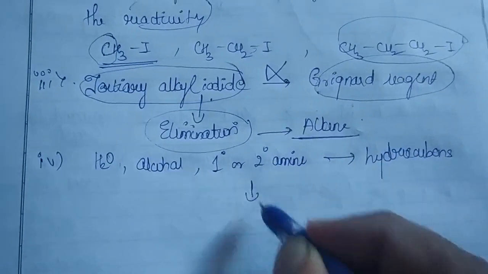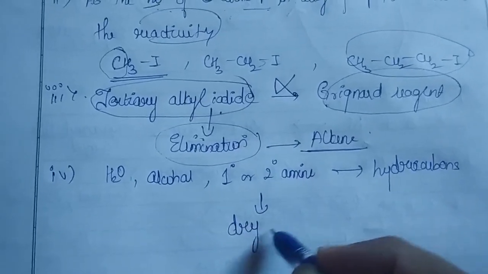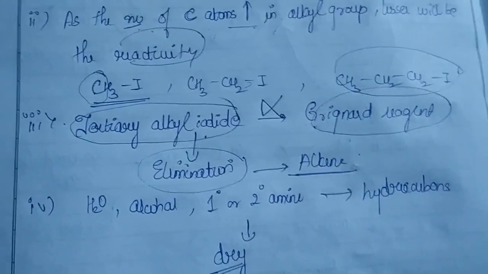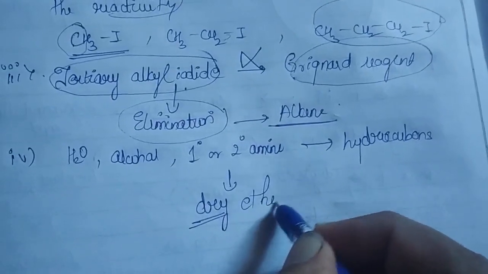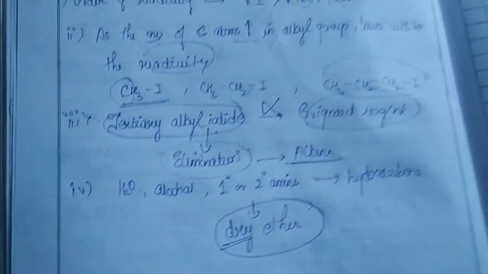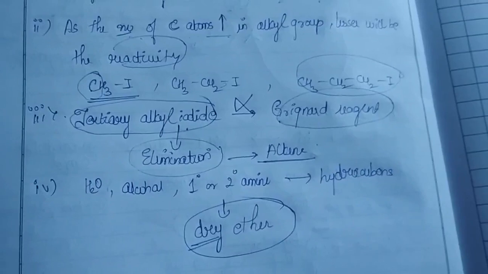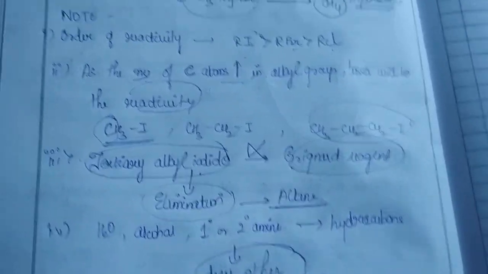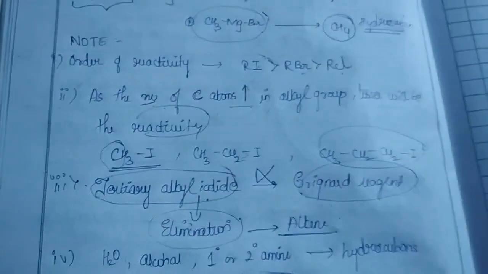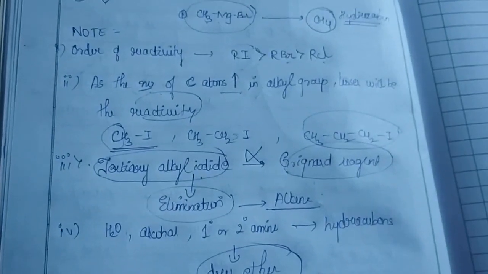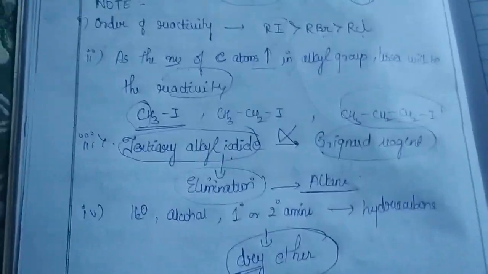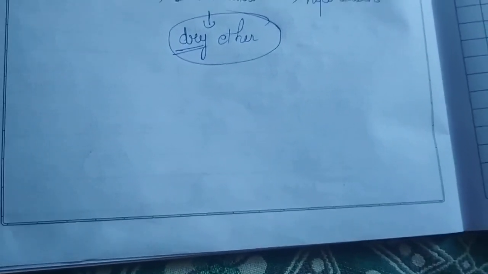And that is the reason why we have to mention the dry medium has to be maintained, and more particularly dry ether is used in this overall preparation of your Grignard reagent. So these are certain additional information which could be useful when you are doing your competitive questions. Now coming to the most important and interesting thing. Whenever you are treating your alkyl halide with a magnesium powder in a dry ether, you are going to get your respective